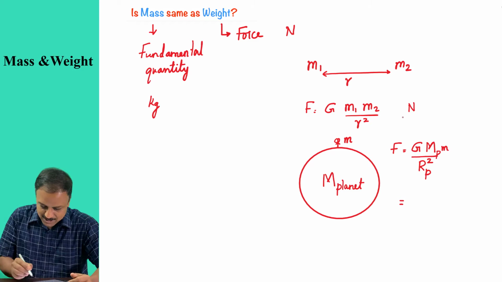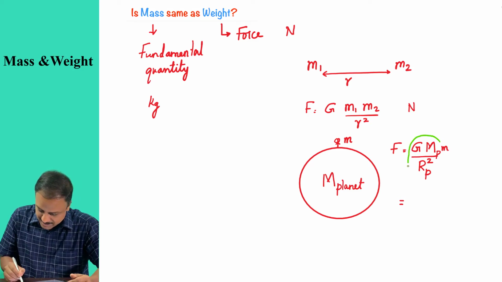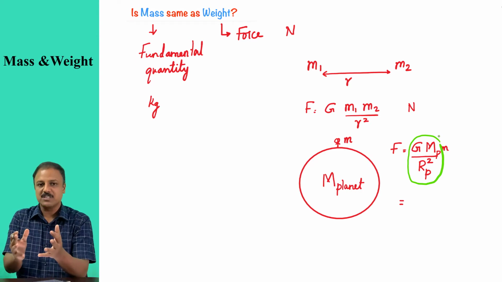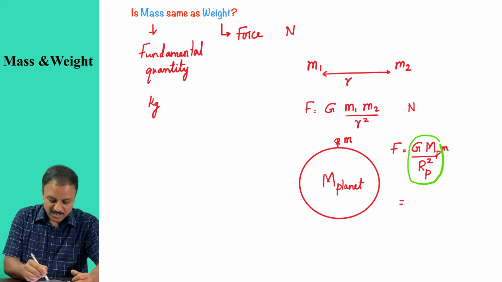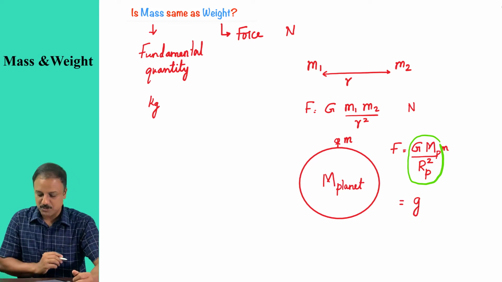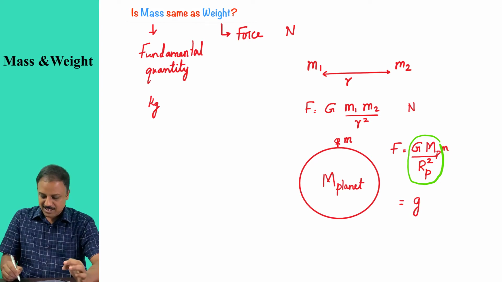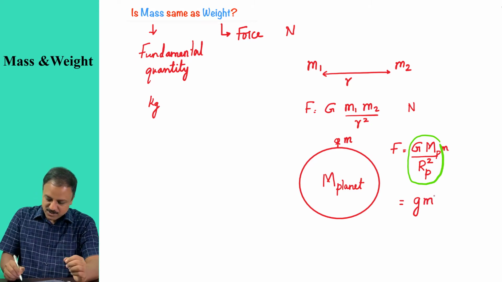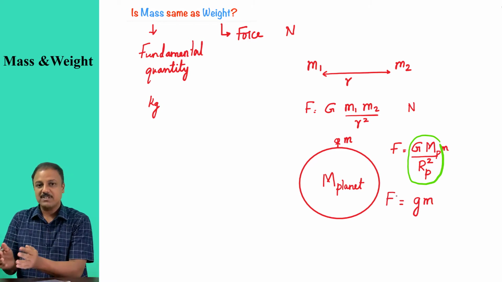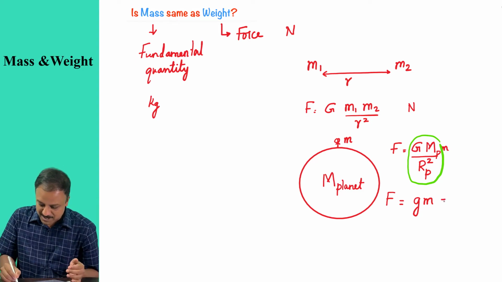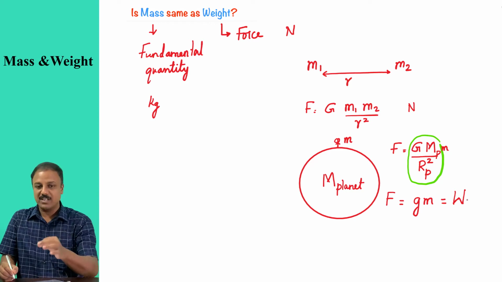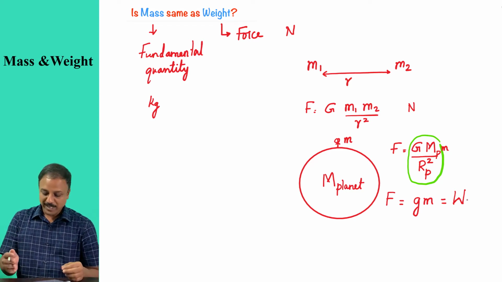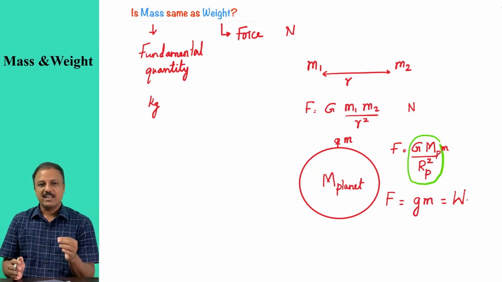So when all these terms are constants, all those terms put together give you something called small g, acceleration due to gravity. So now this g at a given point on the surface of the earth is a constant. So this force is now called m times g, where m is called the mass. Now this force is given a special name called weight of that tiny object. So weight is a force and weight is mass times acceleration due to gravity.